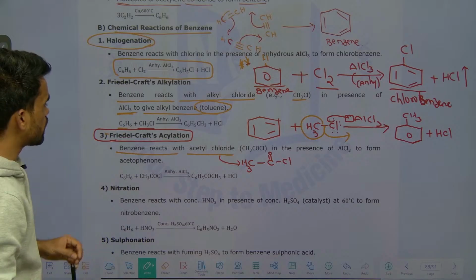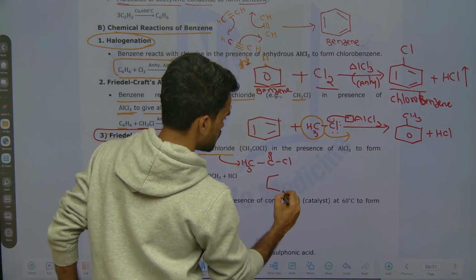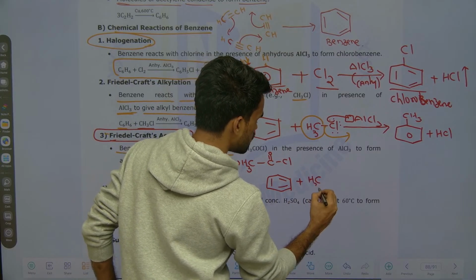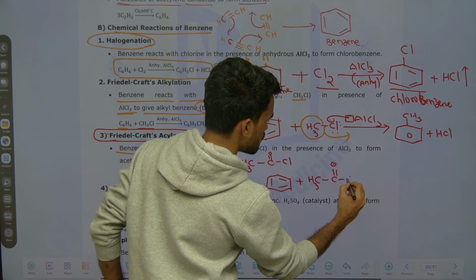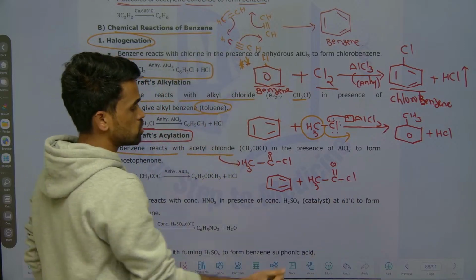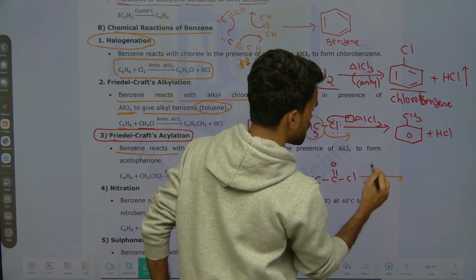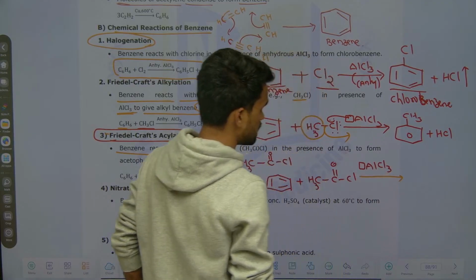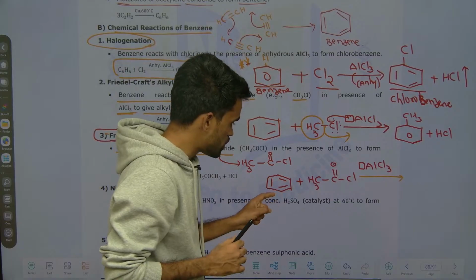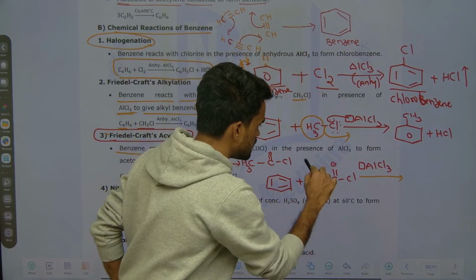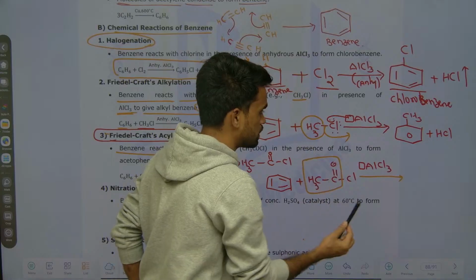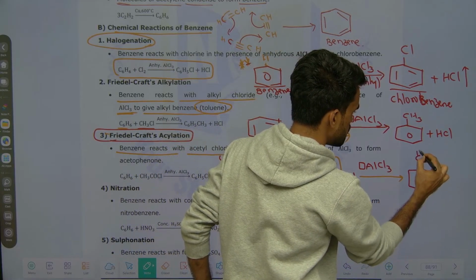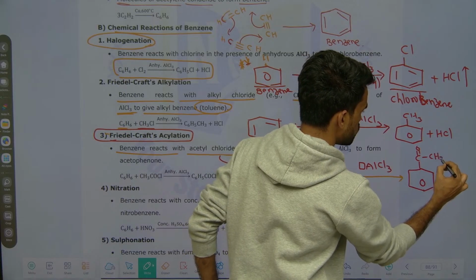Now look here, the benzene ring will be there. To this benzene what we are adding is CH3COCl. So this is acetyl chloride. Now what happens is, in presence of anhydrous AlCl3, on this benzene ring just insert this part. What is that part? Just write benzene, and on this you are inserting C double bond O CH3, that's it. This is what you are doing right now.